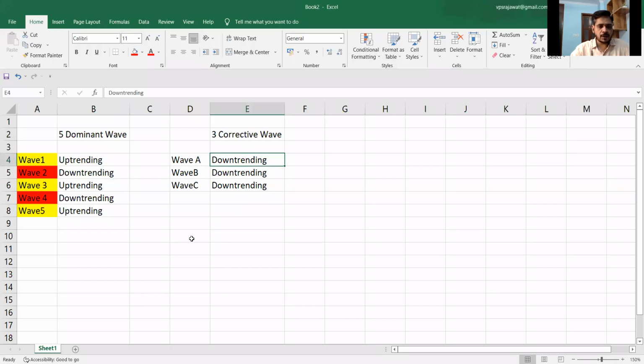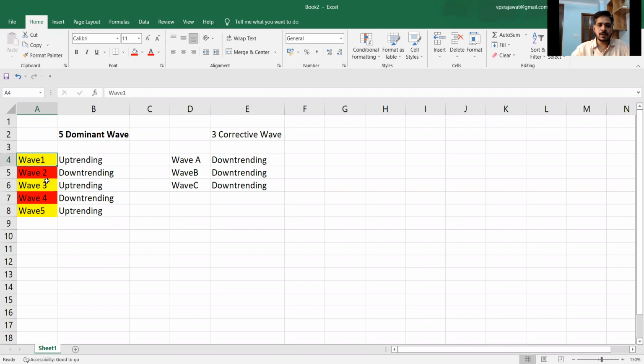Let's understand this, and let me start sharing an Excel file with you so that you will be able to understand this in a better manner. This theory suggests that there will be five dominant waves. When I say waves, it means the trending which will be happening. These are called wave 1, wave 2, wave 3, wave 4, and wave 5.